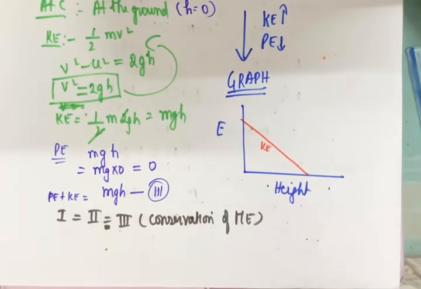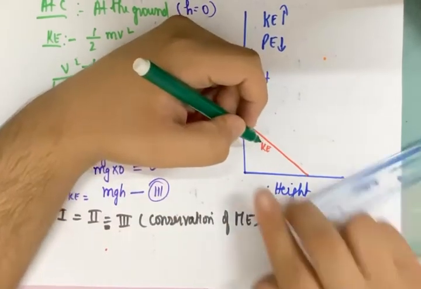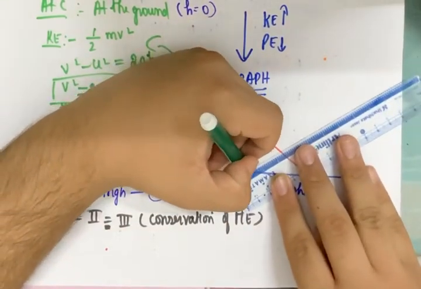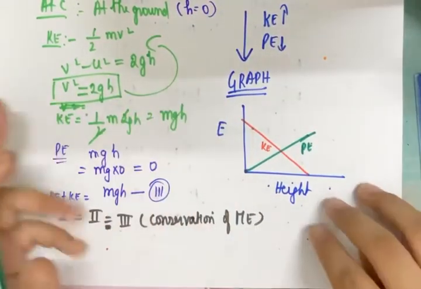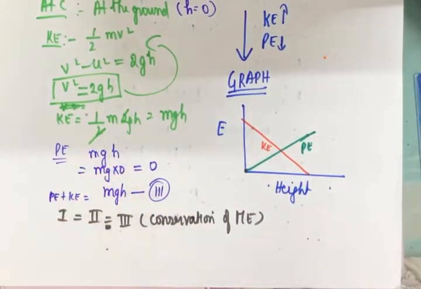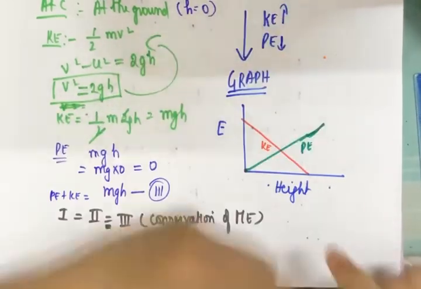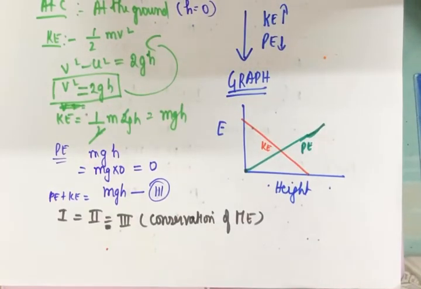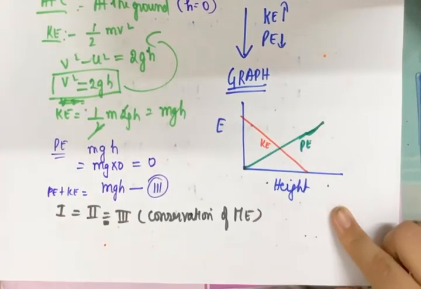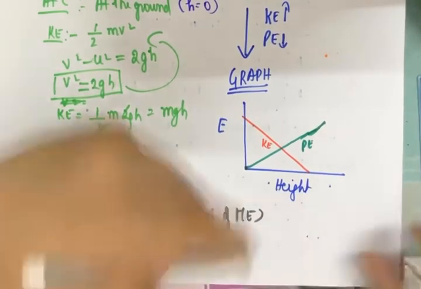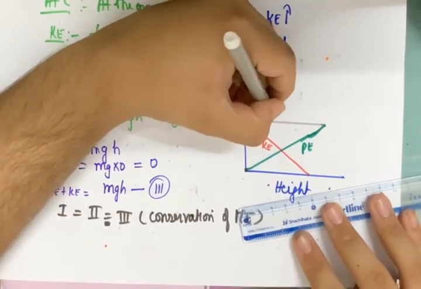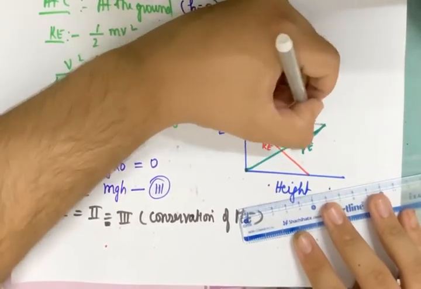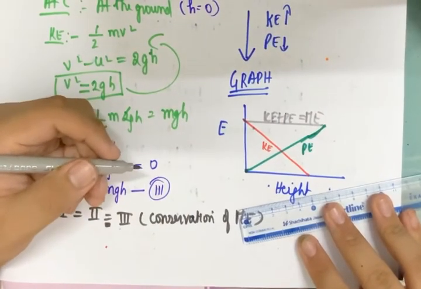Potential has the opposite graph. As I am moving up, the potential energy is increasing. So if I draw potential energy, it is increasing with height, because at the top potential energy was maximum, at the bottom potential energy is minimum. But now when I will draw the graph for total energy, I will be joining these two curves to draw the graph for total energy, which you can just see here. If I join these two curves, I get this as Ke plus Pe, kinetic energy plus potential energy, which is the mechanical energy, okay, or the total energy.